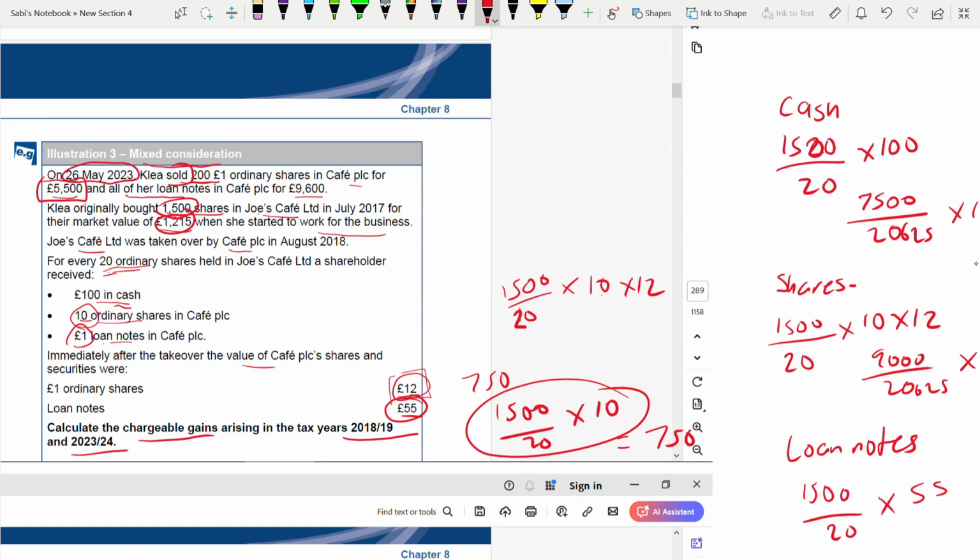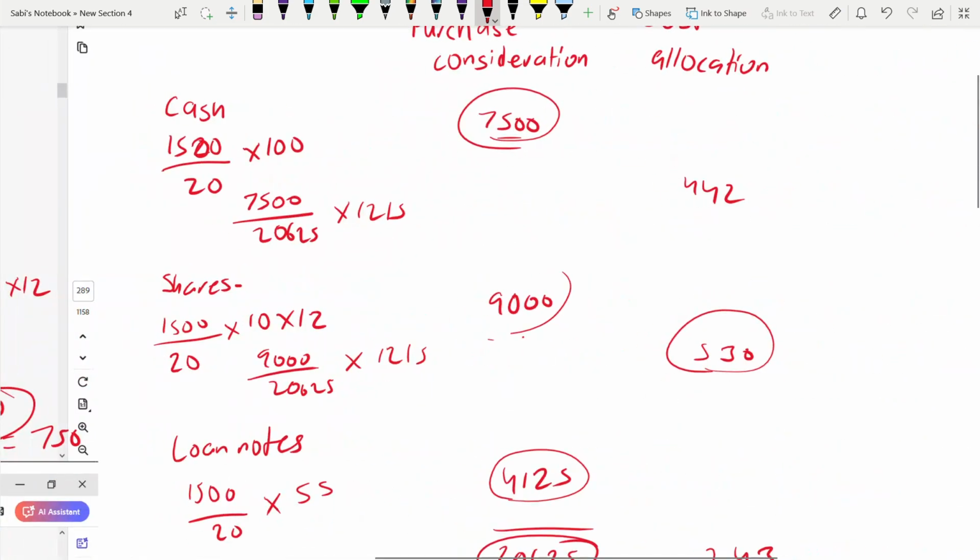We are selling 200 shares, for which we just now found a gain, and we are selling all her loan notes. So when we are selling all her loan notes on 26th May 2023 for 9,600, that time there will be a gain. That time is not frozen. Even the frozen gain that you calculated in 1819 now becomes chargeable. Understood? So let's find the gain first for 23-24.